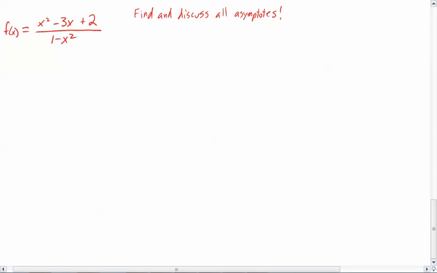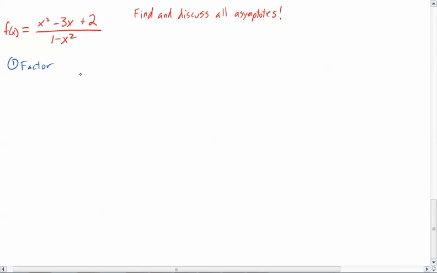So now let's apply it. We have a problem. It wants us to find and discuss all the asymptotes. All right? So the first thing that we're going to do here is we're going to factor it. Okay? Factoring is going to help, because that will give us an idea. We're going to have to find the asymptotes anyway, which means we need to find when the bottom is 0. And so we're just going to factor the whole thing.